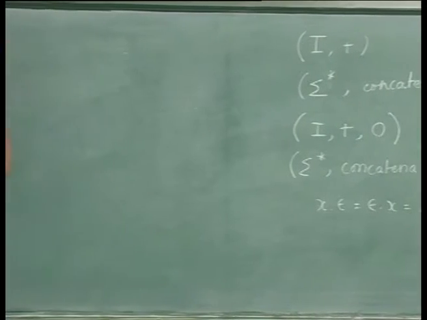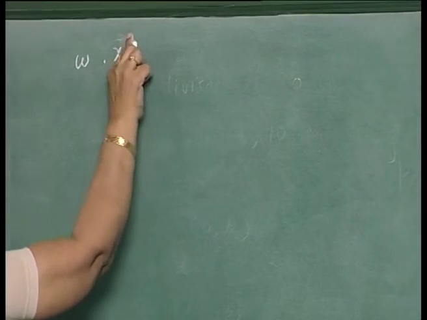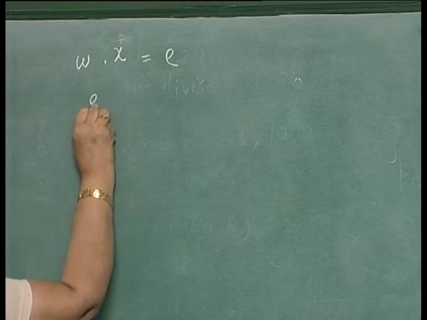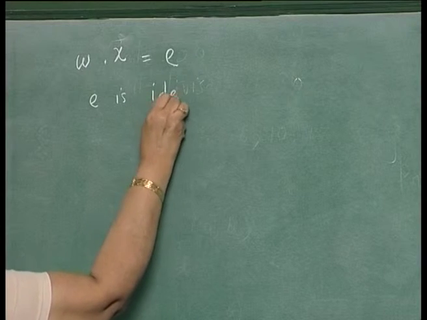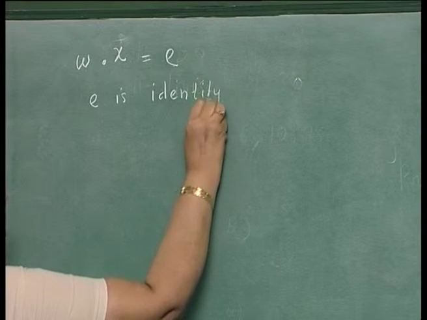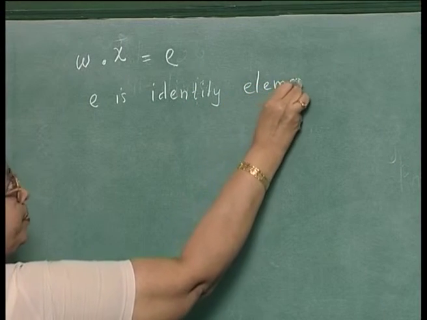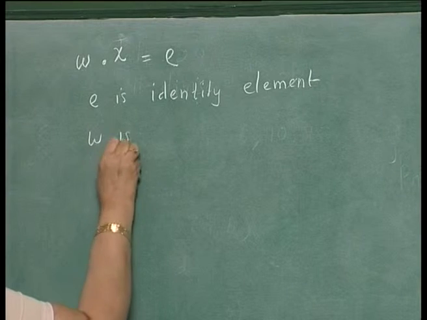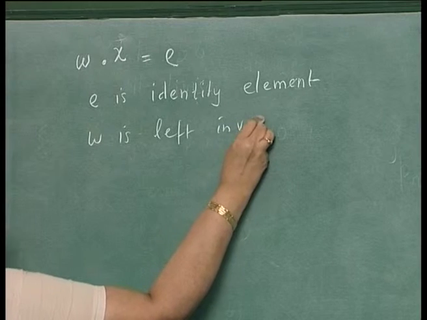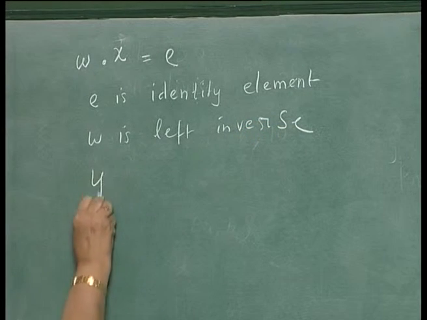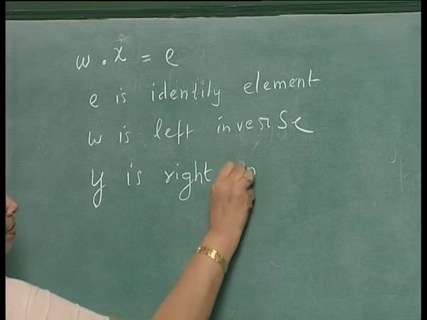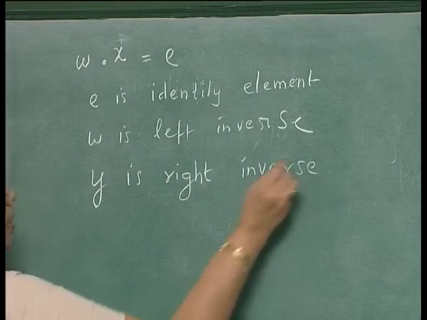Suppose an element x has W as the left inverse, E is the identity element, and Y is the right inverse.